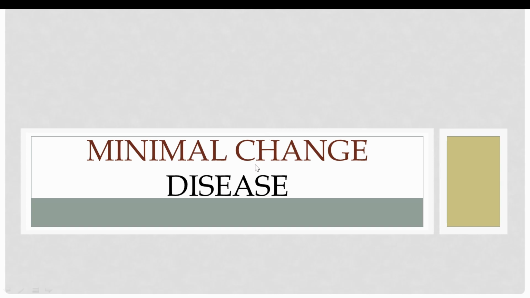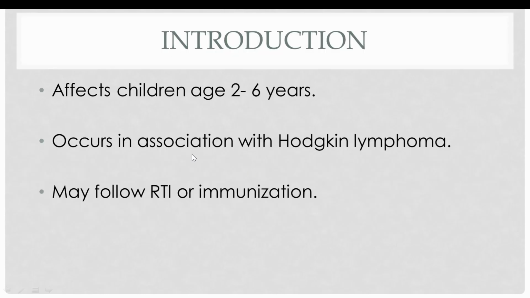Bismillahirrahmanirrahim. The next topic in nephrotic syndrome is minimal change disease. Minimal change disease mostly affects children between age 2 to 6 years, but it can also affect adults sometimes. The disease is often associated with other diseases such as Hodgkin's lymphoma and atopic or allergic conditions such as allergic rhinitis or eczema. The disease may also follow respiratory tract infections or prophylactic immunizations.